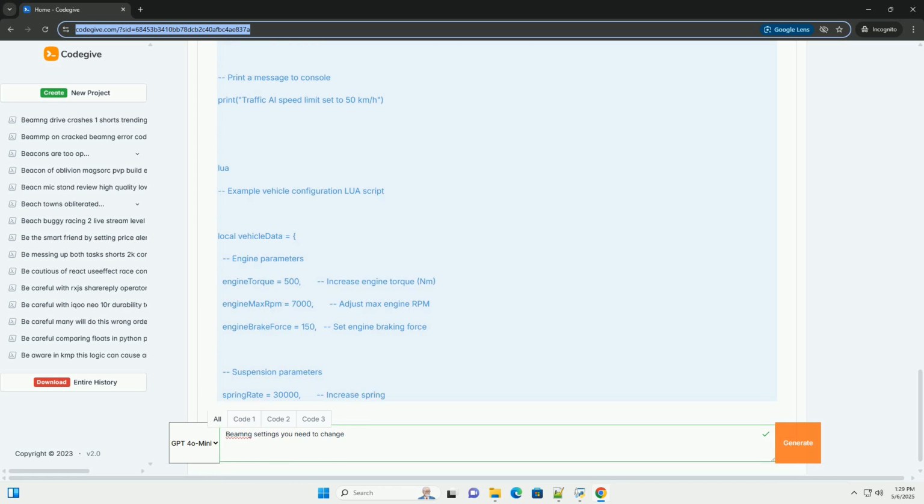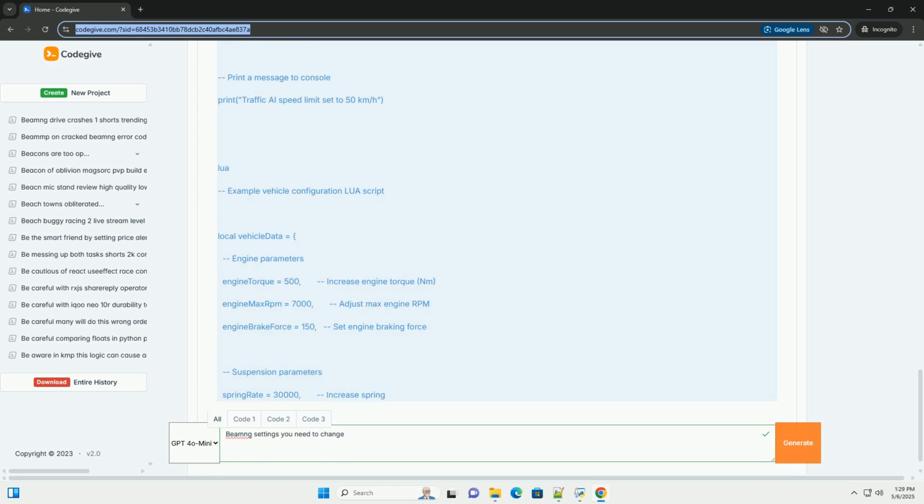Mission files, .mis files: missions can also override certain settings or provide level-specific configurations. Memory, runtime: some settings are only active during the game session and are not persisted to files. These are often manipulated directly through Lua scripts. 2. Accessing and modifying settings with Lua.